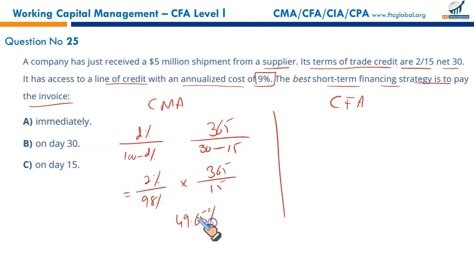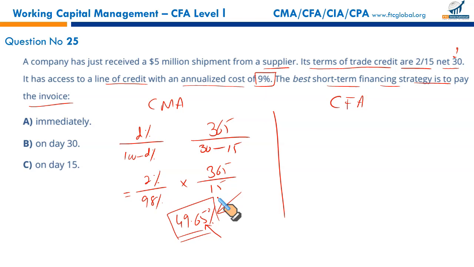If you delay the payment to your supplier and pay on the 30th day, it's as if taking a bank loan at 49%. This is a very huge rate of interest. So you must pay within 15 days or on the 15th day. Delaying the payment by the next 15 days is like borrowing from a bank at this huge cost. This is called the cost of not taking discount.